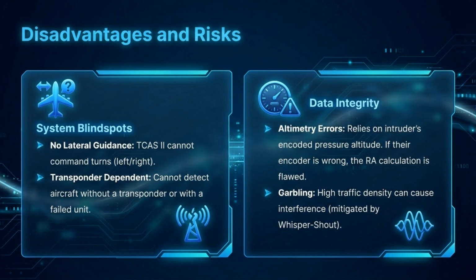Disadvantages and risks include system blind spots, such as no lateral guidance commands, and being transponder dependent, meaning TCAS cannot detect aircraft without a functioning transponder. Data integrity issues like altimetry errors and garbling also pose risks.